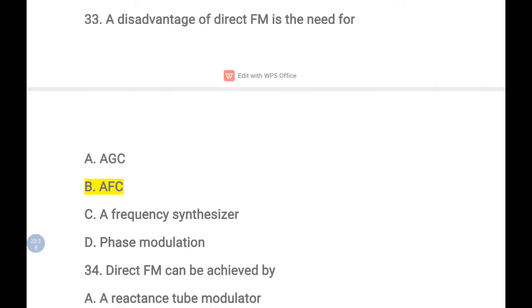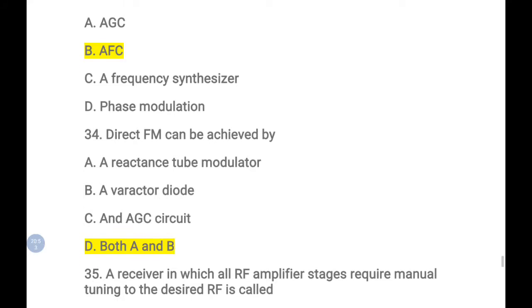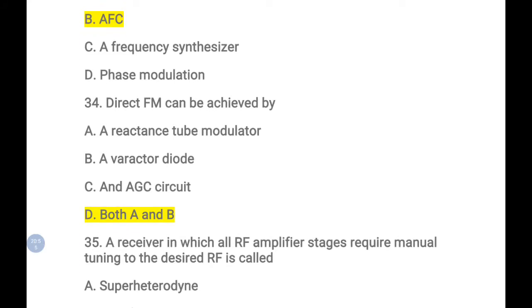The disadvantage of direct FM, mainly, is the AFC, the automatic frequency control. So the AFC is the main drawback in direct FM. And how can direct FM be achieved? By a reactance tube modulator or a varactor diode modulator.